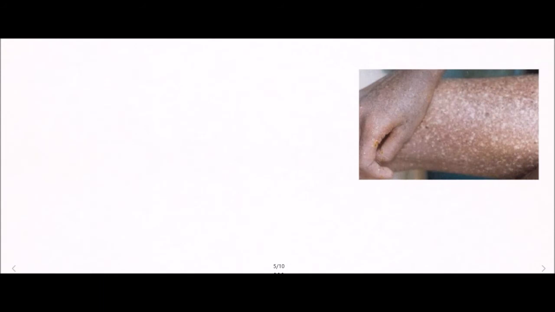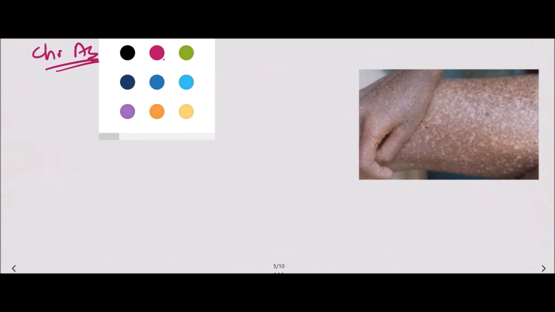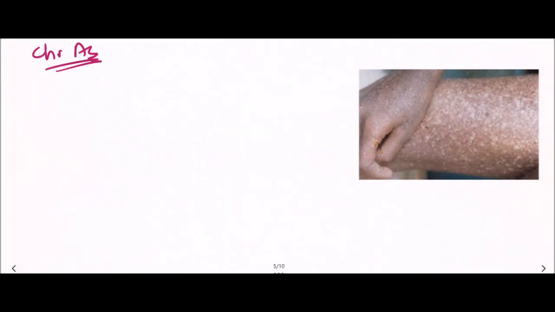Now we'll discuss chronic arsenic poisoning. So what happens in chronic arsenic poisoning? There are different stages. As we all know, arsenic is a teratogenic metal, and the chronic poisoning is divided into various stages.